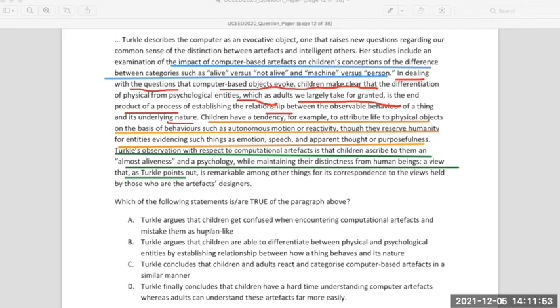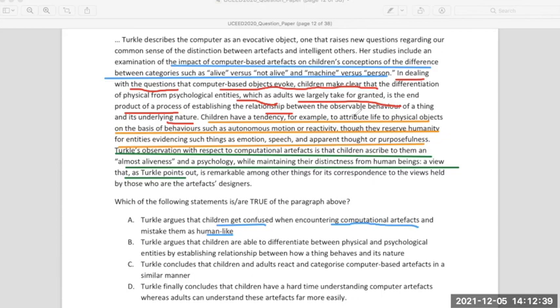Can you hear me? So he's here saying children get confused when encountering computational artifacts and mistake them as human-like. What is given here is: studies include examination of the impact of computer-based artifacts on children's conception of different categories. In dealing with the question, the computer-based objects evoke, children make clear that differentiation of physical from psychological entities, which as adults we largely take for granted, is the end product of a process of establishing the relationship between the observable behavior of a thing and its underlying nature.